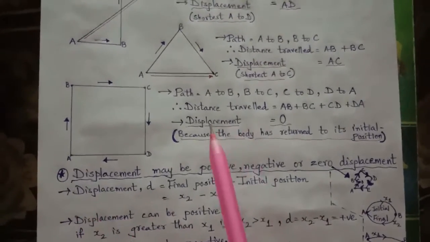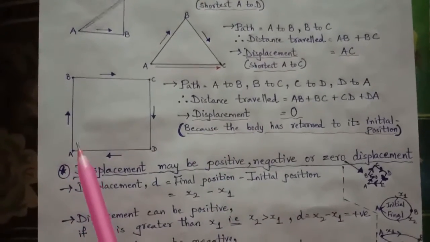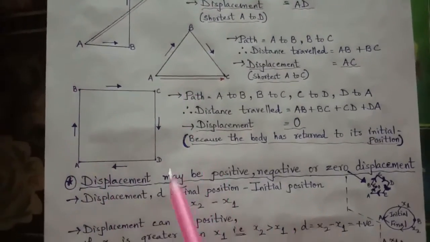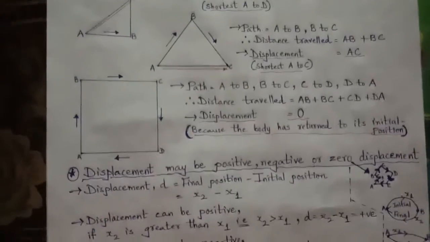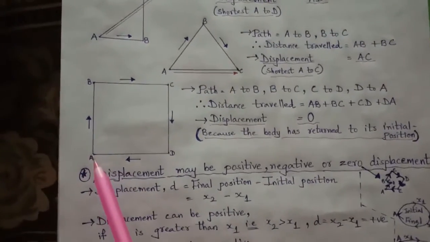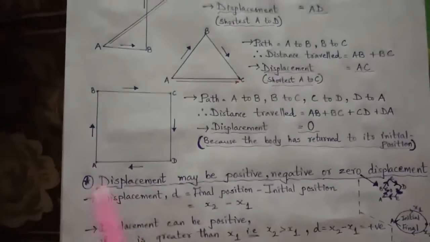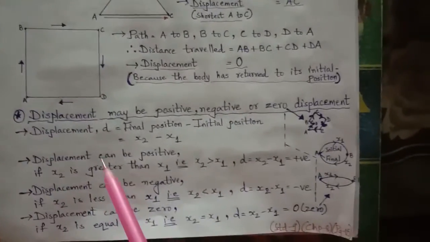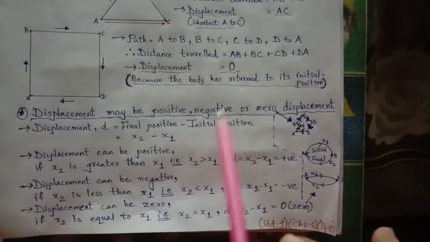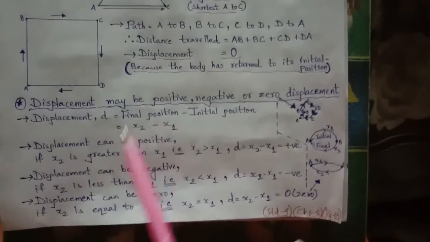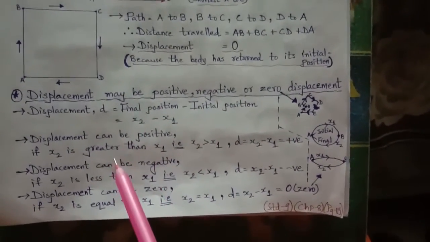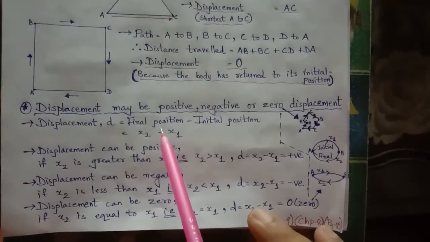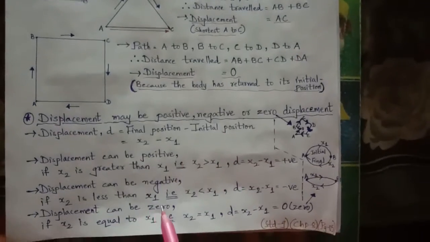Initially we say it has changed from A to B, B to C, C to D, D to A. But what is the final output? Beginning here, later on also here. So displacement is 0. Right? As I told, displacement may be positive, negative or 0. So the formula to calculate displacement is: displacement D is equal to final position minus initial position.